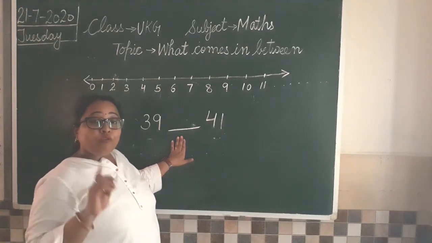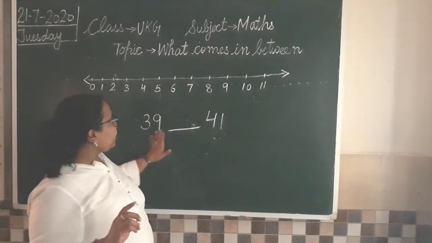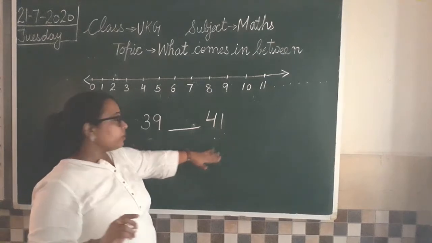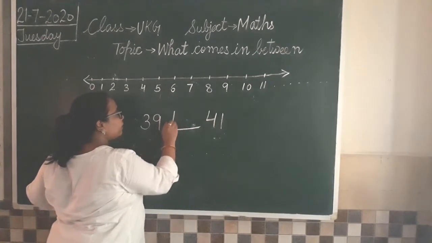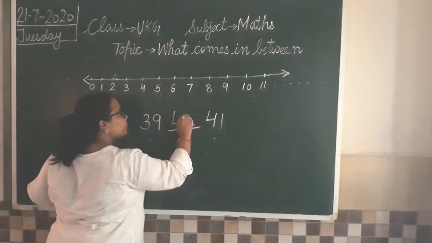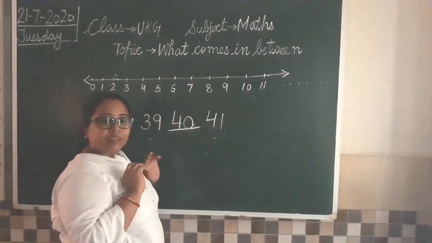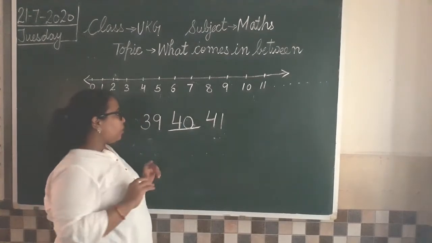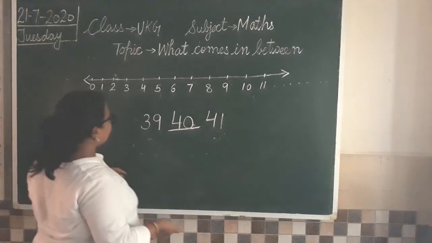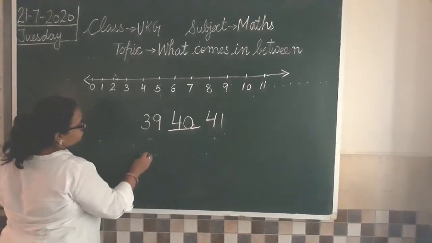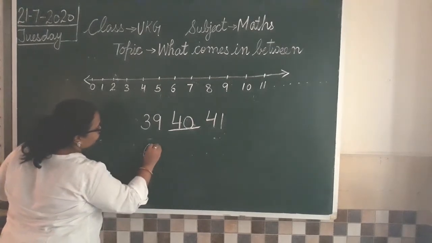That is 40. Yes. 39, 40, 41. So which number should I write here? I am going to write 40. Understood all? Now, one more example, like 65